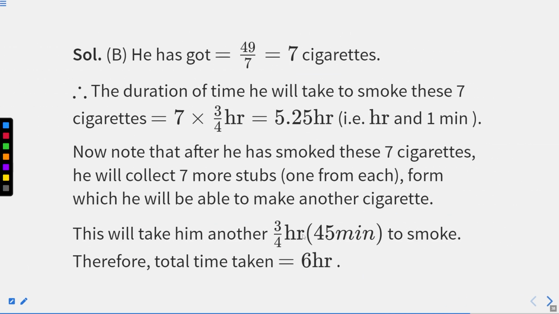So you can see the written solution. As I told you, I'll provide the written solution as well. Initially he has 7 cigarettes, so he'll sustain for 5.25 hours, and he'll use 7 more stubs to form 1 more cigarette to sustain for 45 more minutes, which eventually makes it 6 hours, which is our option number B. I hope this part is clear.